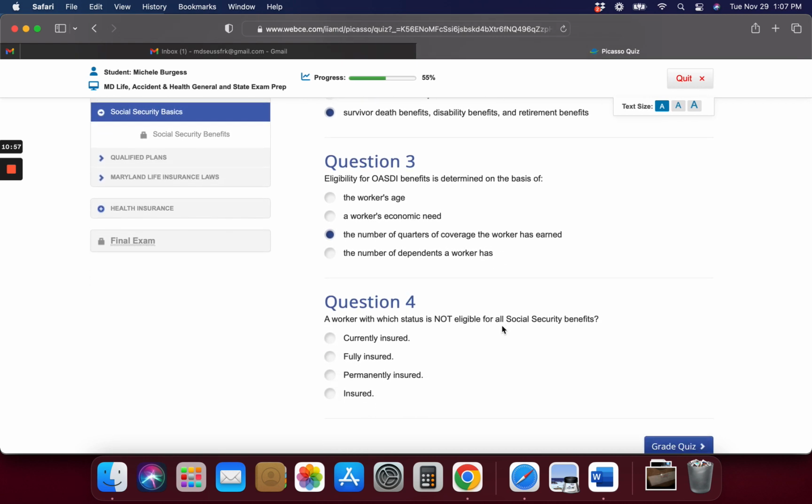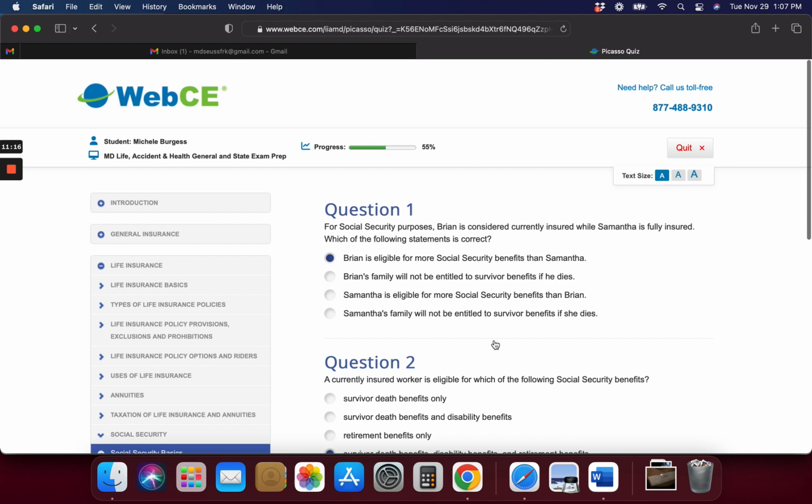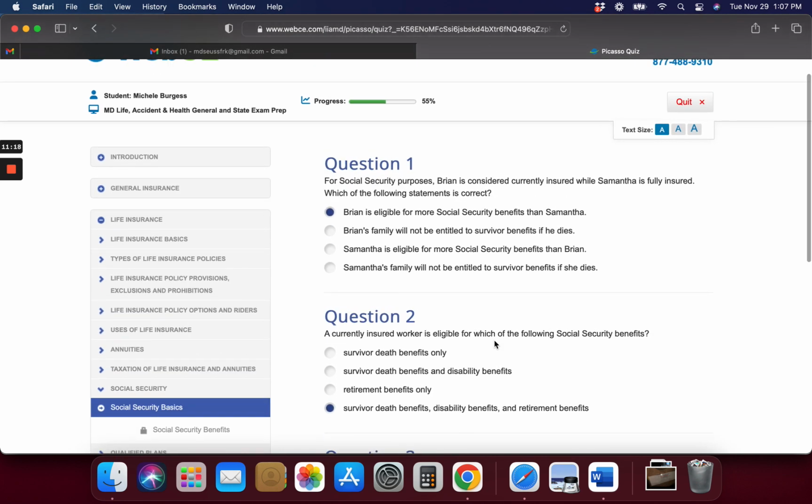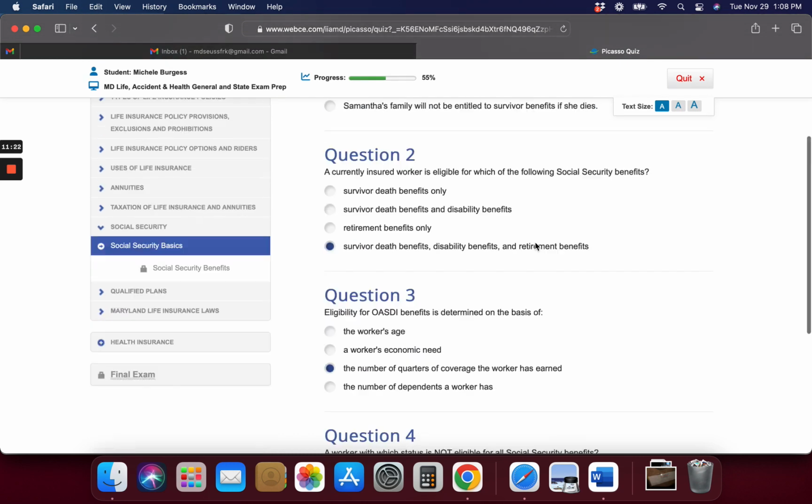A worker with which status is not eligible for all Social Security benefits? That's the one up above. Up above, you're not entitled to. Brian is more eligible for Social Security than Samantha. Okay, that might be correct.